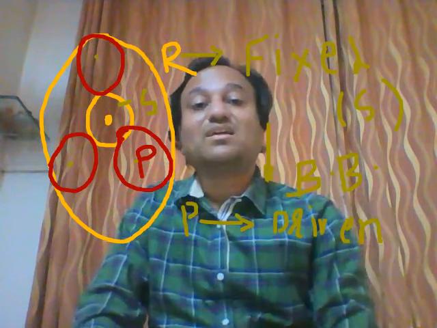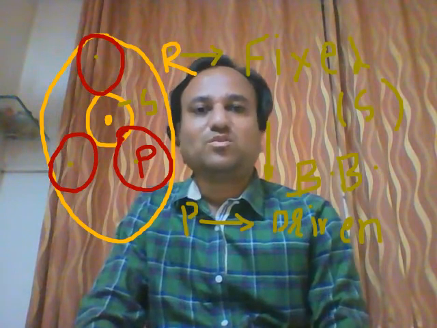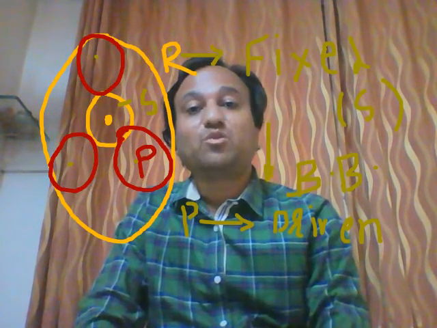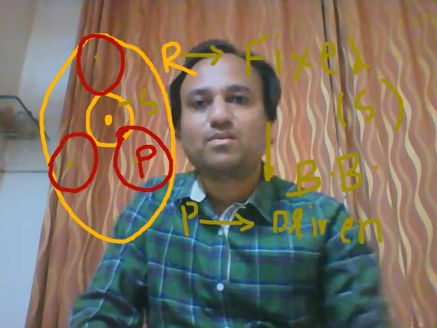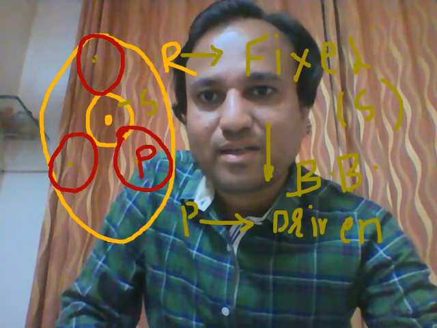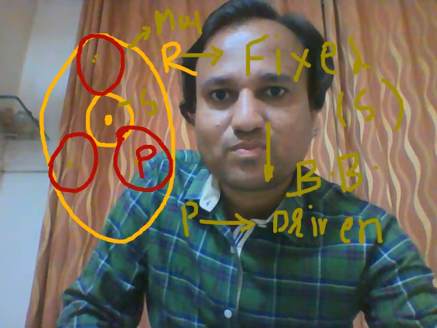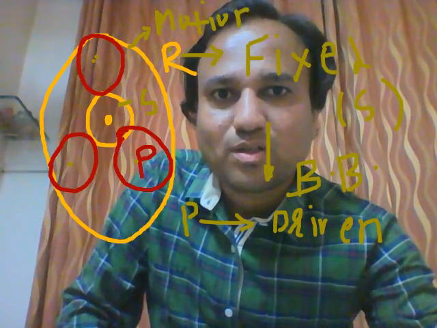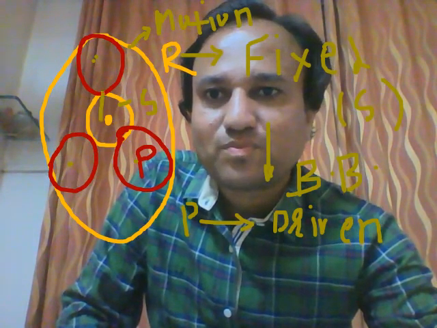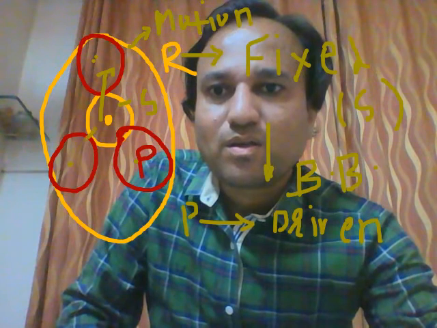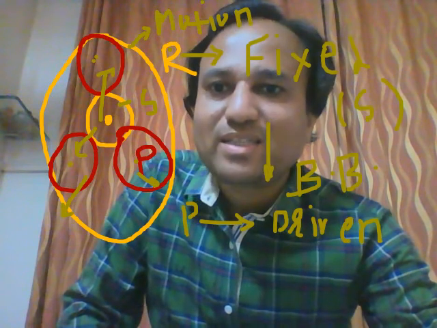So this ring gear is in released condition when the band brake will not exert any force. So there will not be any actuating force acting on the ring gear by the band brake. Then this ring gear is in motion. So motion from the sun is transmitted to the planet. From the planet it is given to the ring.